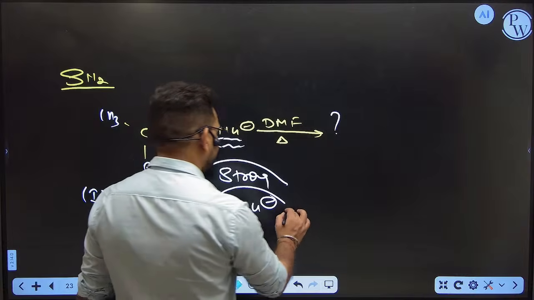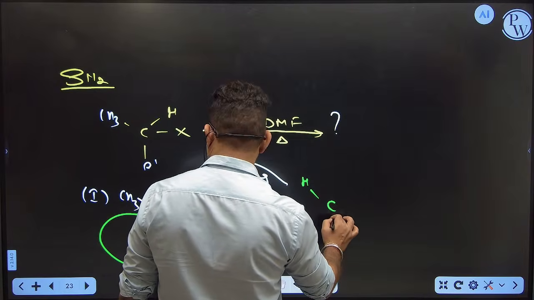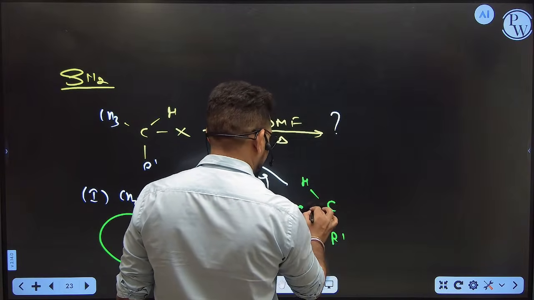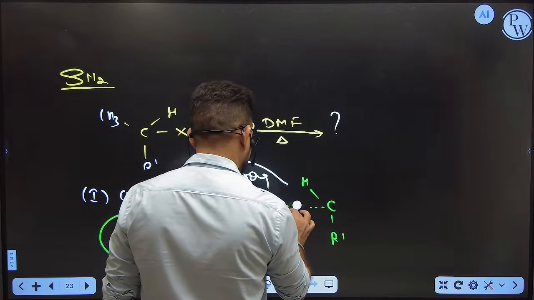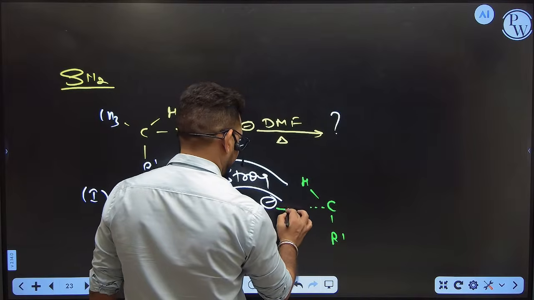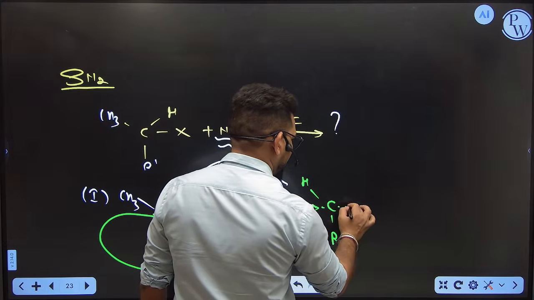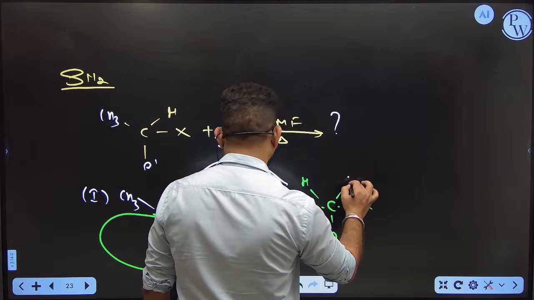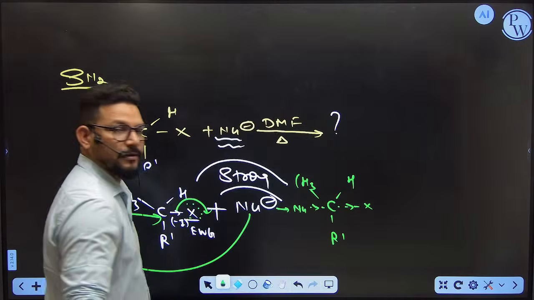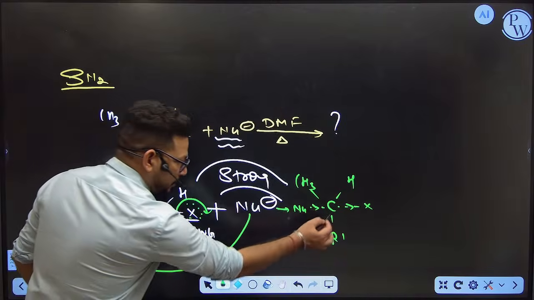So what is going on here? You can look at it like this. This is how it will look. The nucleophile is going to attack here from the back side. The halogen is going to be removed from the front side. Got it? So the nucleophile attacks from the back side and the halogen is removed.